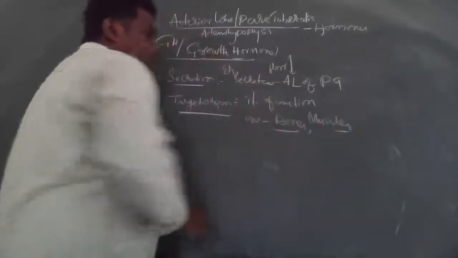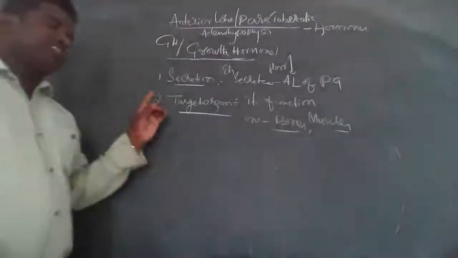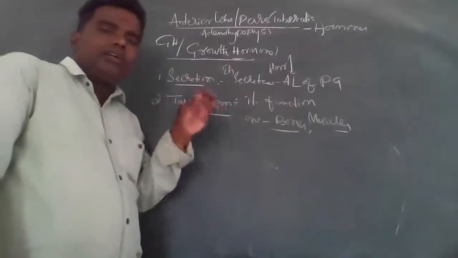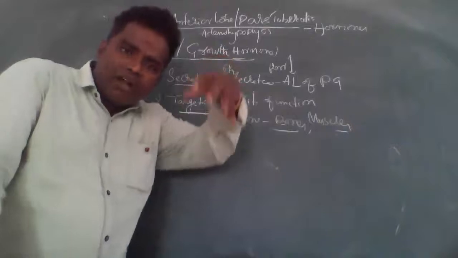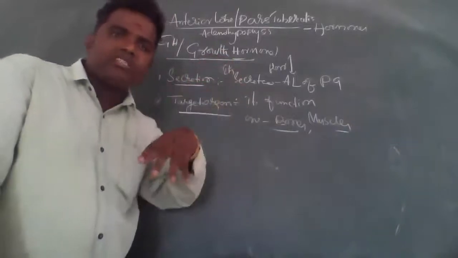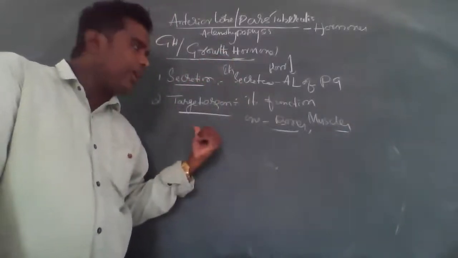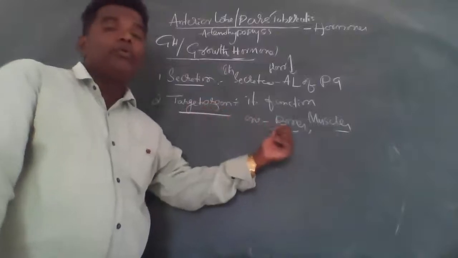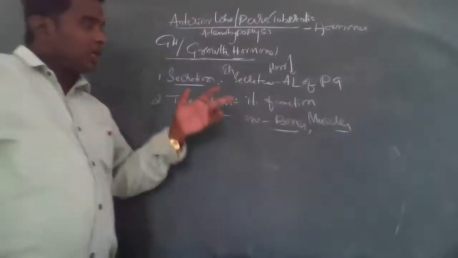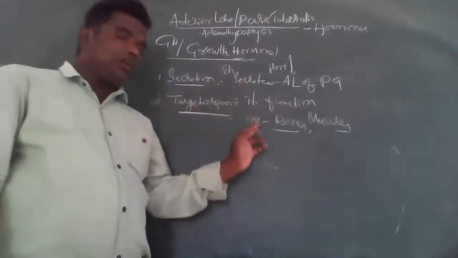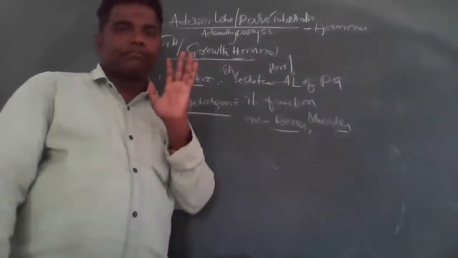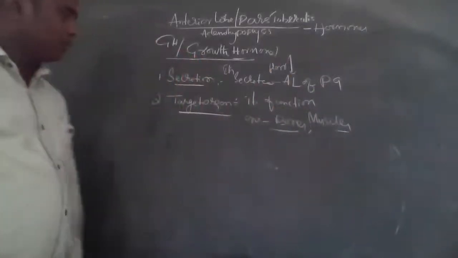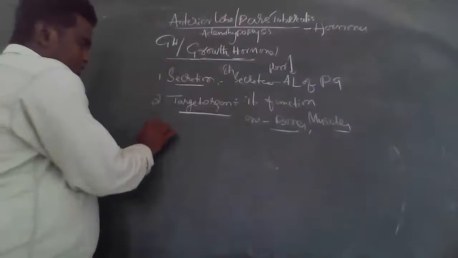So the target organs are bones and muscles. Clear?